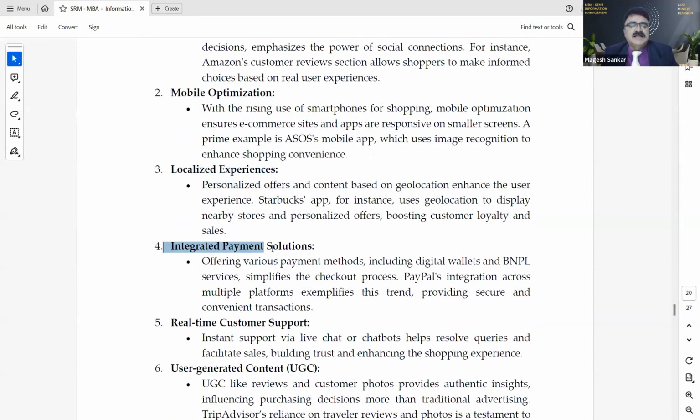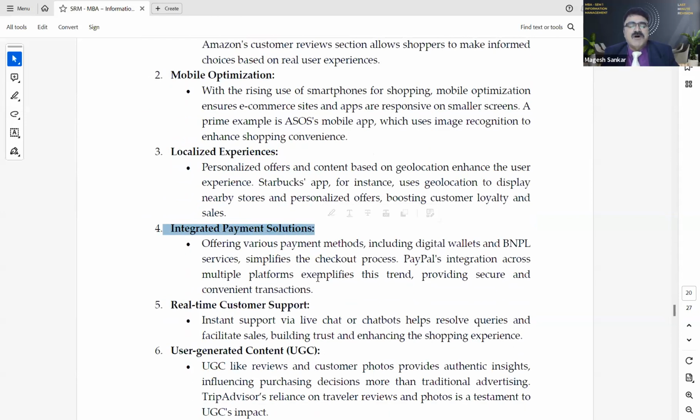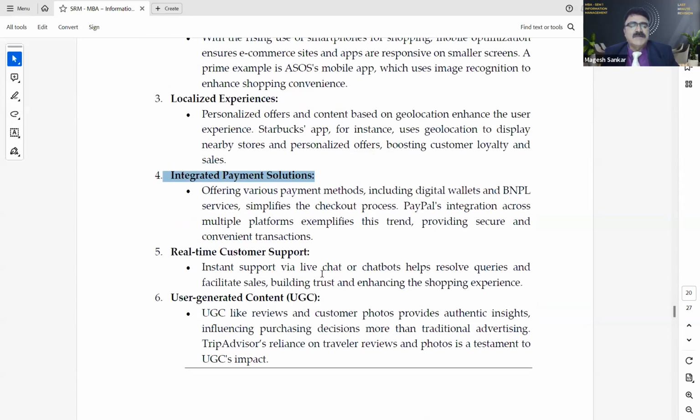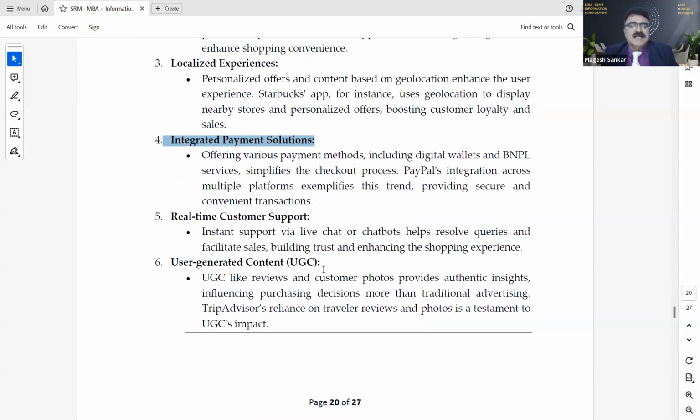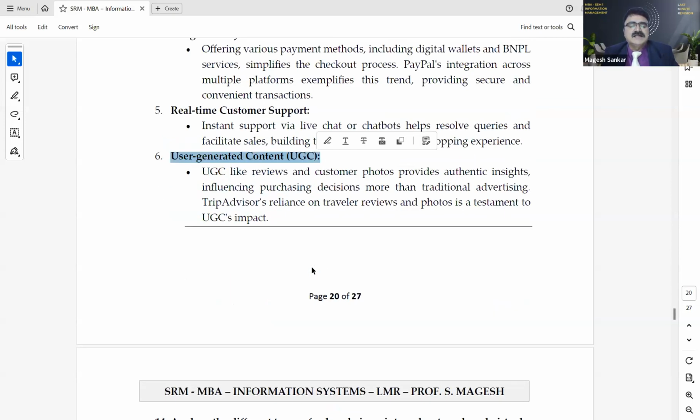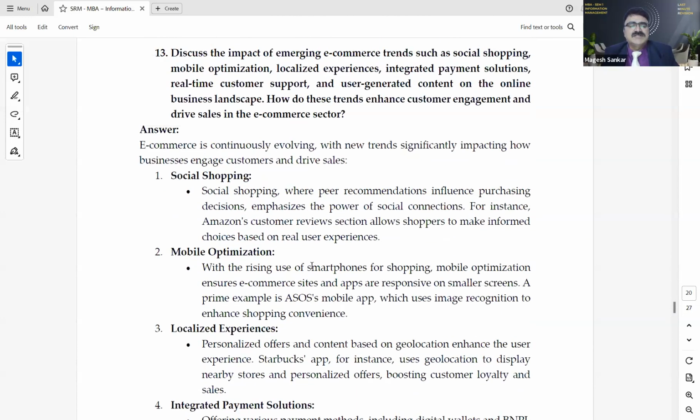And integrated payment solution. You need to have all the PayPal solutions. You need to have the UPI solutions, everything you need for the integrated payment solutions, for the credit card as well as the debit card options, everything we need to give for the payment purpose, so that it will be easy for them to make the payment. Then what is real-time customer support? Then user-generated content. So out of the 6, you can write 5.